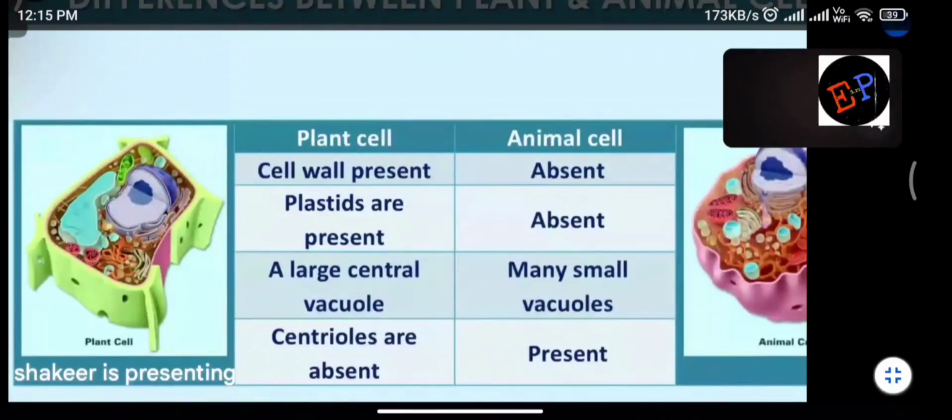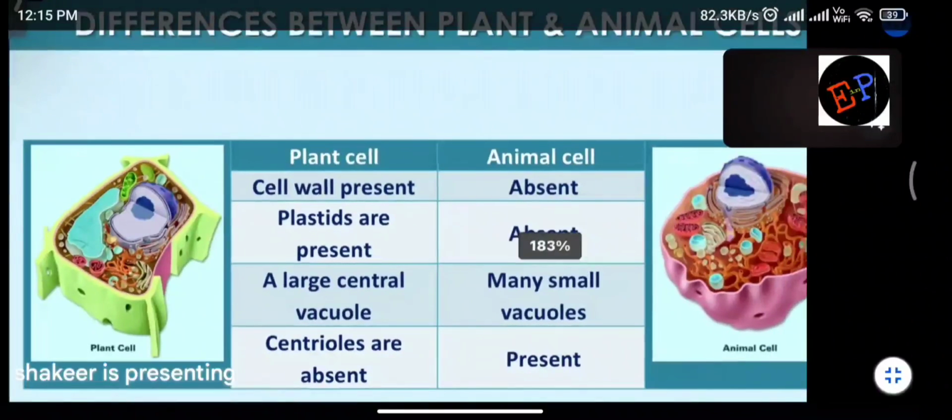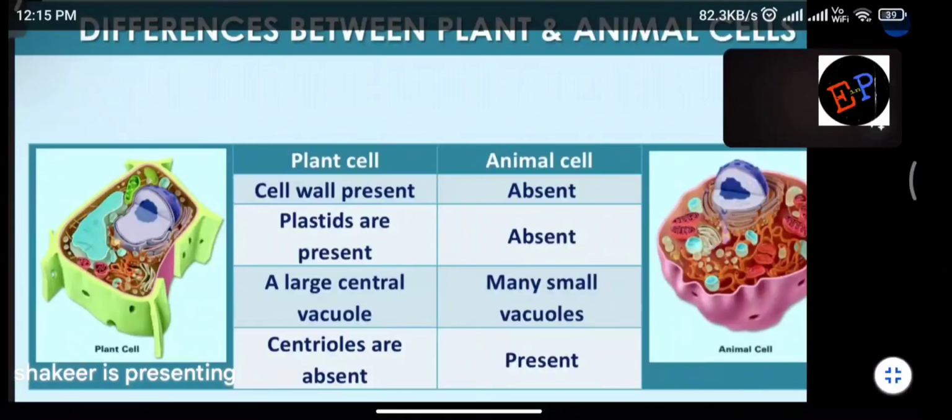So this is the end of this chapter. We have small differences which we need to see once again. So plant cell and animal cell. Cell walls are present in plant cell, they are absent in animal cell. Plastids are present. In animal cell, plastids are absent. Large central vacuole is present in plant cell.